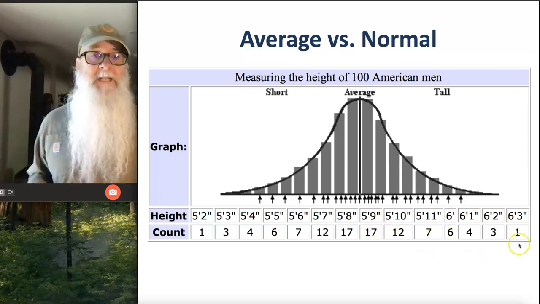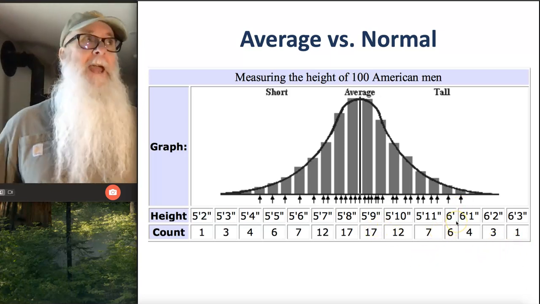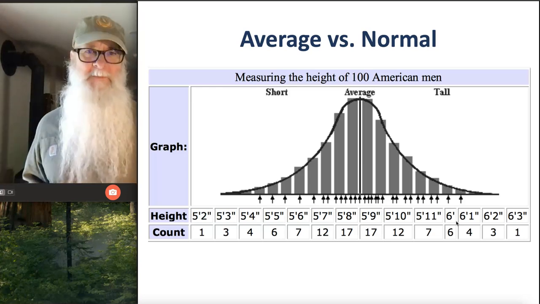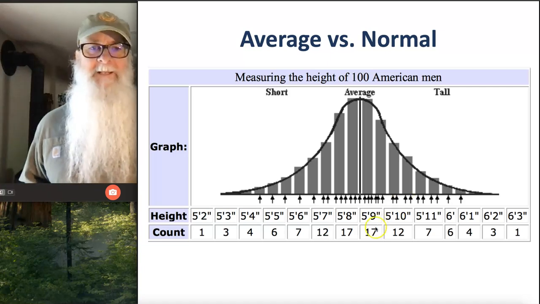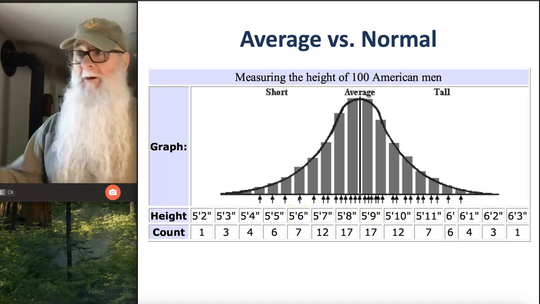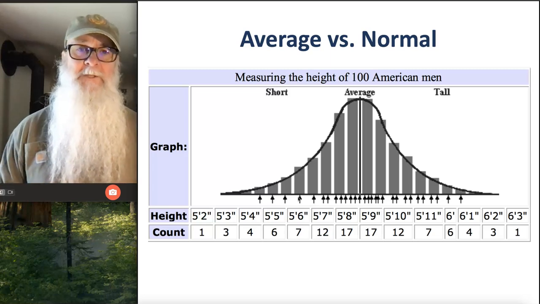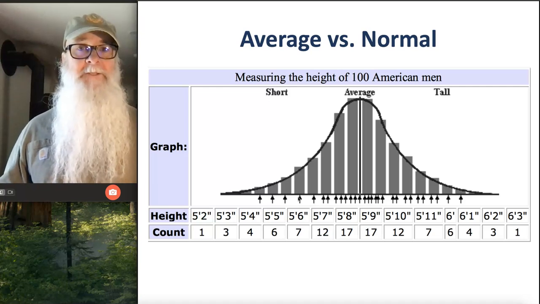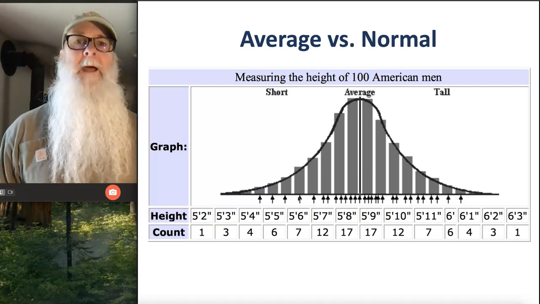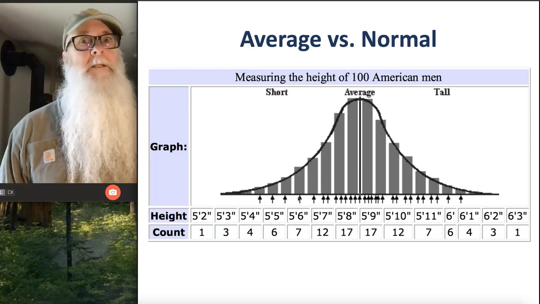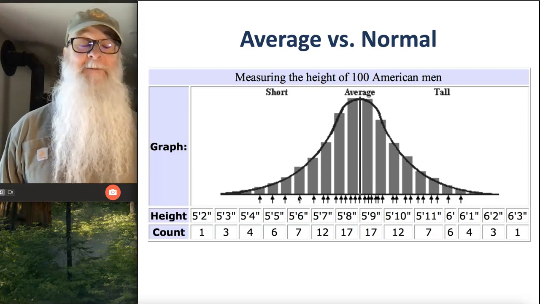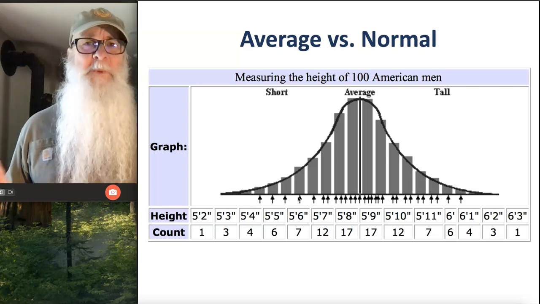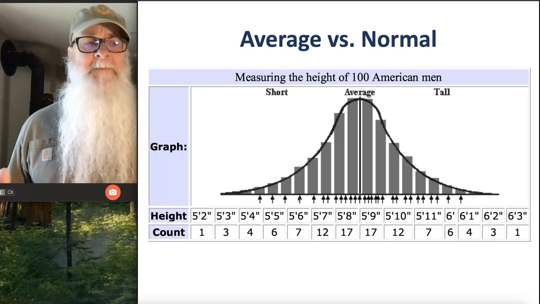Does that mean that someone like me who's out here at the 6-foot range is abnormally tall? And we say, well, no, 6 foot is a perfectly normal height in America for men. And similarly, 5'6" is a perfectly normal height for American men. So there's this range of what's normal that extends beyond the average. We wouldn't start saying that somebody is abnormally tall until we get into the 6'8", the 7-foot range. And then we're going to say, wow, not only are you outside of the average, you're also outside of what's normal for a human male.